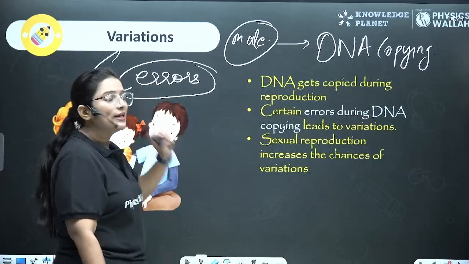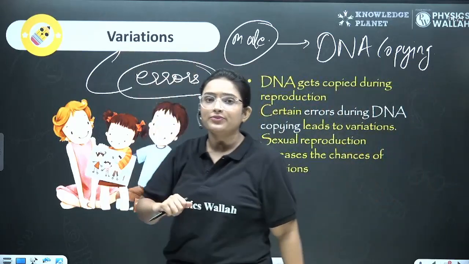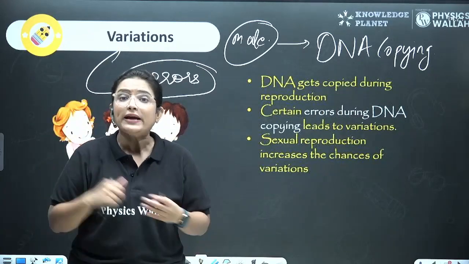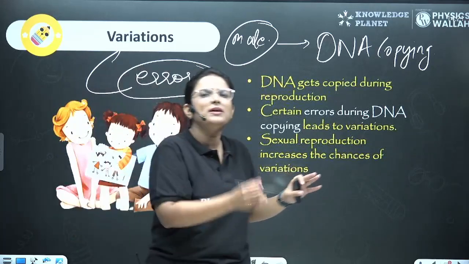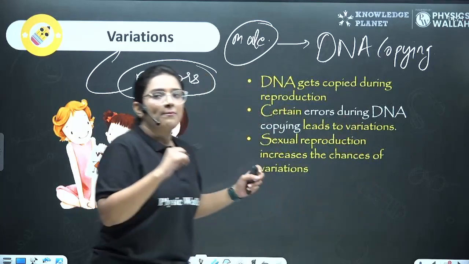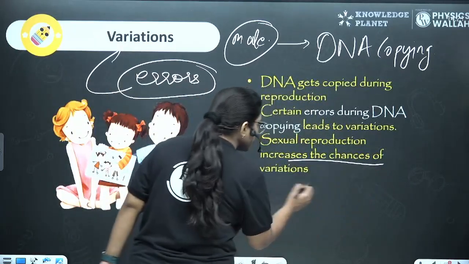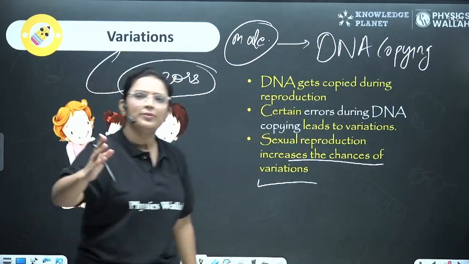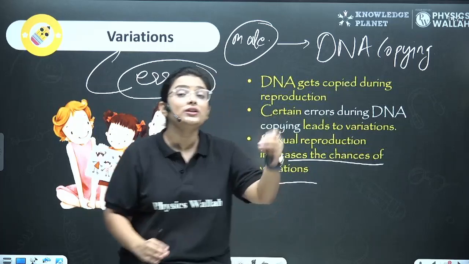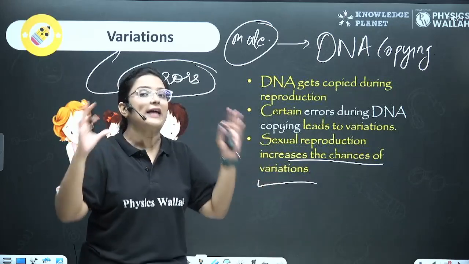Okay, so here you can say we have two types of reproduction we have talked about, right? Sexual reproduction and asexual reproduction. Now, asexual reproduction forms clones, right? They form identical babies. Whereas in sexual reproduction, babies can resemble their parents, but are not clones. So why is it so? Because of these variations. Sexual reproduction increases the chance of variations because the genetic information comes from two different parents. Their genetic information mixes, fuses during the time of fertilization, and that's how a baby is born with different characters.